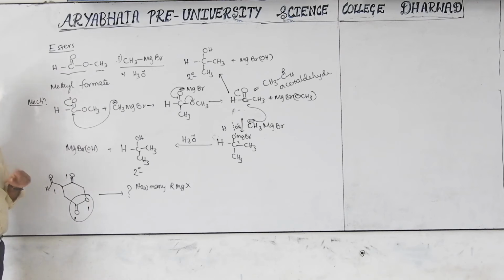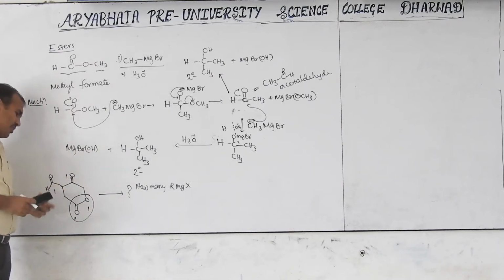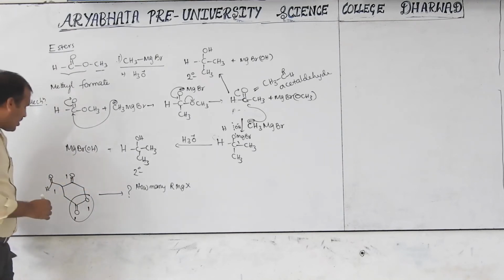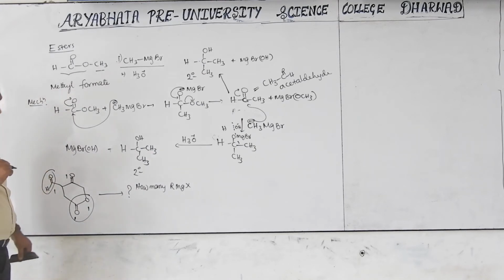This is aldehyde part. 1 RMgX is required to convert it to alcohol. This is a ketone part, converted to alcohol. Here also 1 RMgX is required. This ester is completely converted to its alcohol, and here it requires 2 moles of RMgX. Total 4 moles of RMgX is required to convert the complete compound. If you may be asked what product is formed if 4 moles of RMgX are used: already in the last class, aldehyde gives primary, secondary alcohol.